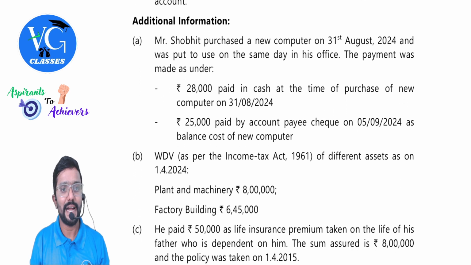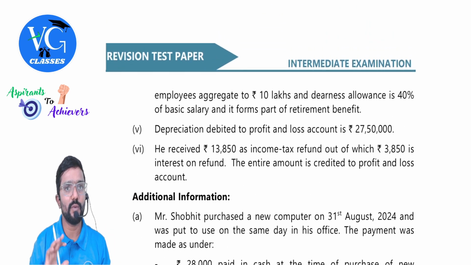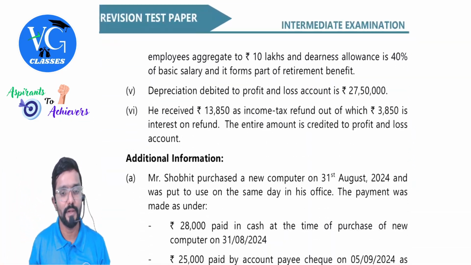Okay. Additional information. Mr. Shobit, additional information means, guys, whatever is debited and credited is done and dusted. Now they are giving something extra. What is it, sir?